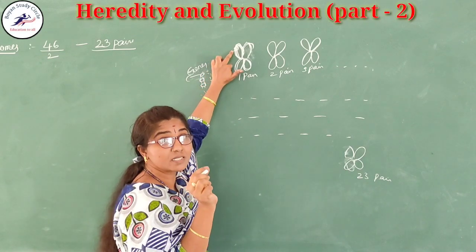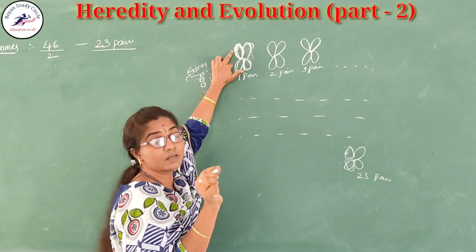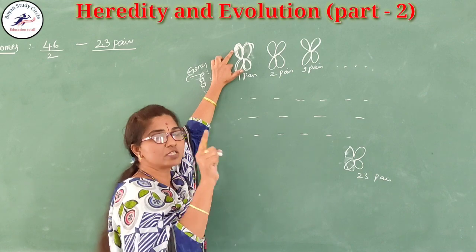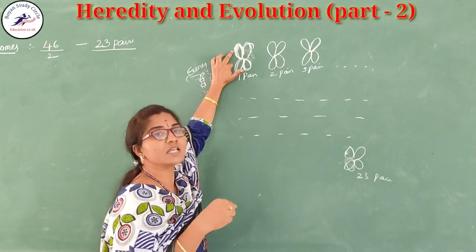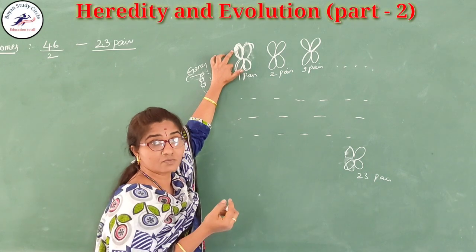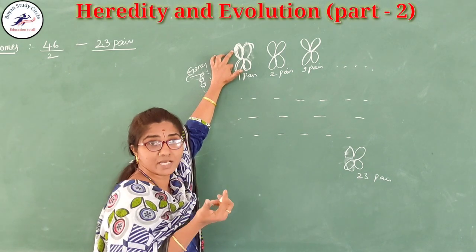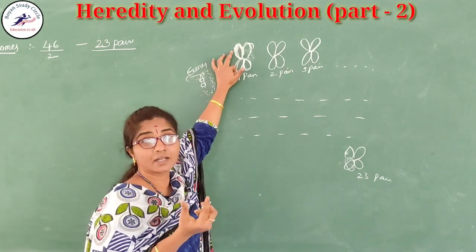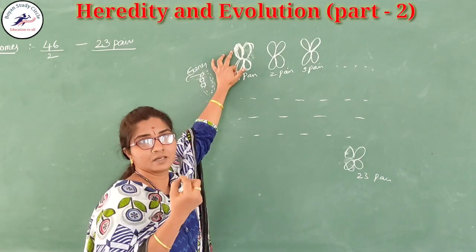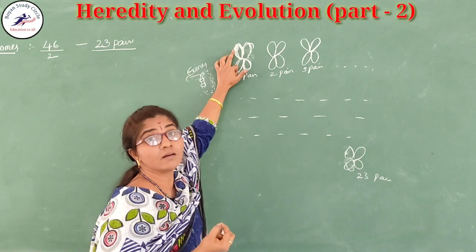These genes are present in a particular position, and each gene is responsible for the expression of one character. For example, skin color and eye color are mainly determined by the genes.